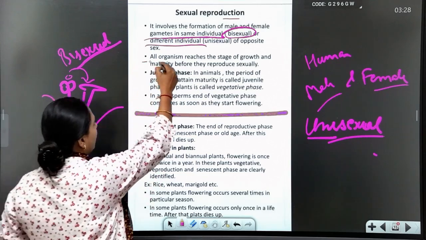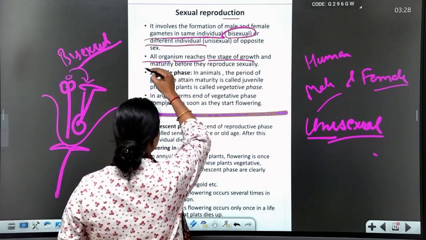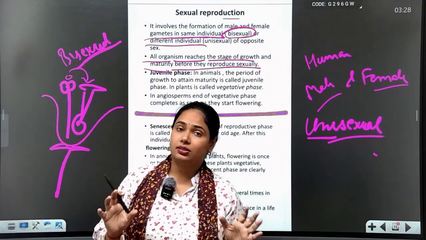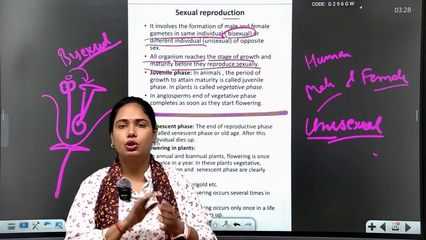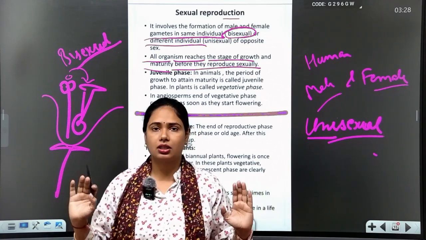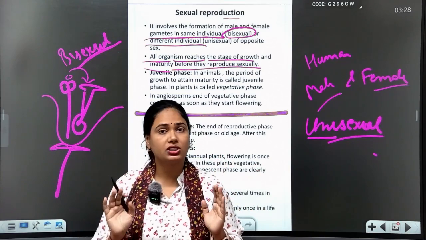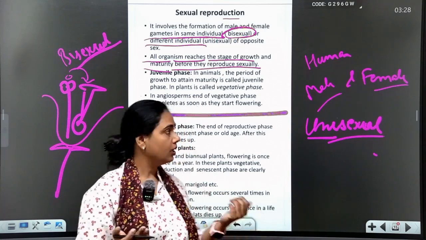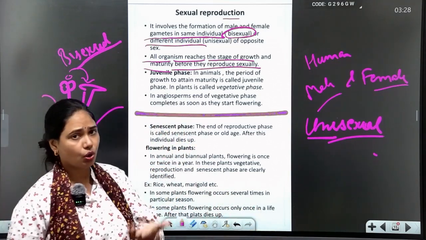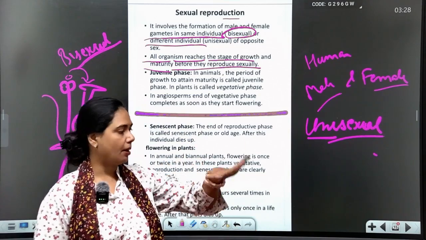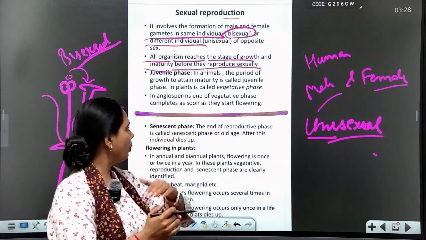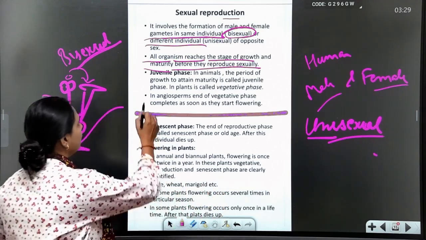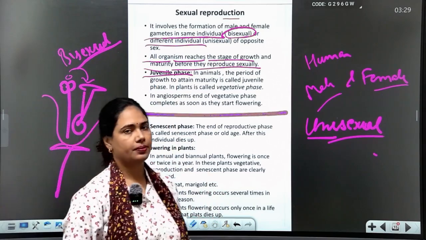Now, all organisms reach a stage of growth and maturity before they reproduce sexually. I want to tell you that all organisms, before reaching maturity, have to form their gametes. There is growth, there is maturity, all this happening in the body. So step by step we will clear all this. First of all, what is the juvenile phase?